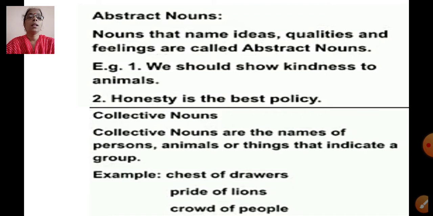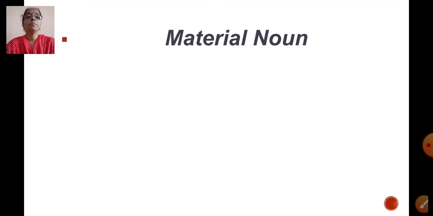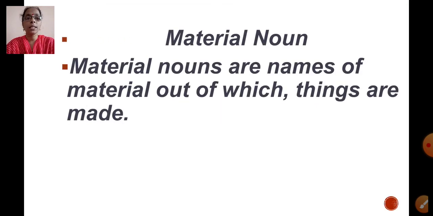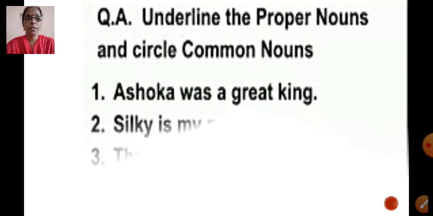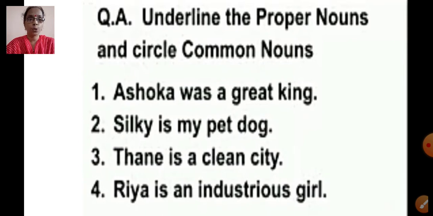Now next is material noun. What is a material noun? Material nouns are names of material out of which things are made. For example, gold, water, iron, rice, etc. These things cannot be counted but are measured. Now let's see some examples, then it will be clear to you.